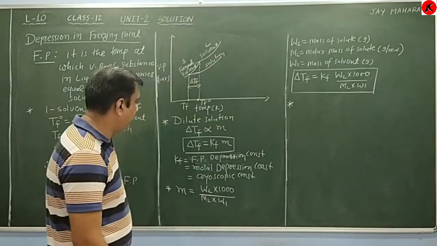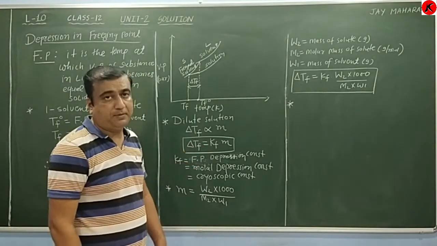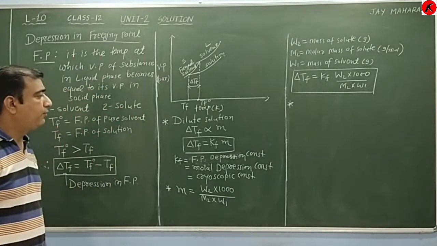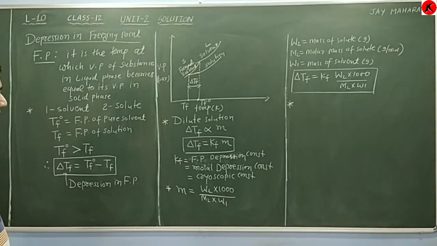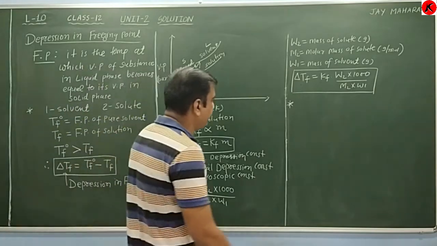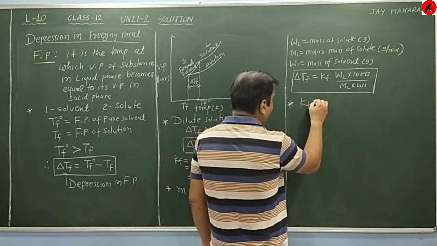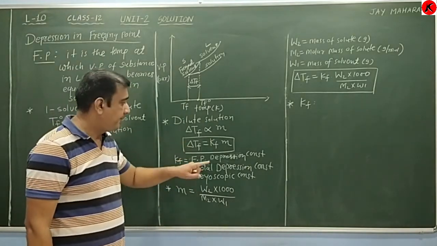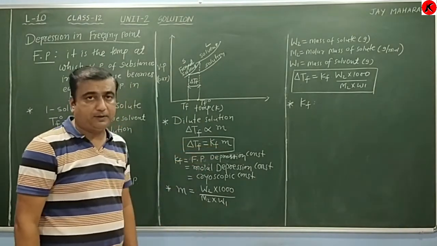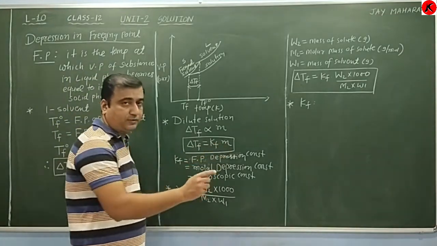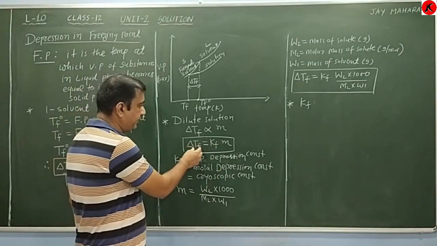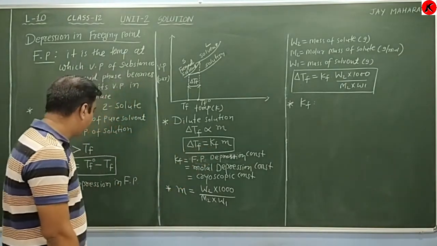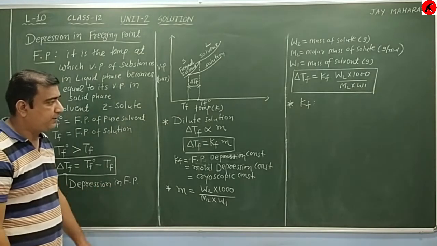Now discussing Kf. What is the definition of Kf? Kf is known as the freezing point depression constant, molal depression constant, otherwise the cryoscopic constant. Look at this formula: delta Tf equals Kf into m. When the molality of the solution is 1, then delta Tf becomes equal to Kf. Delta Tf is the depression in freezing point.